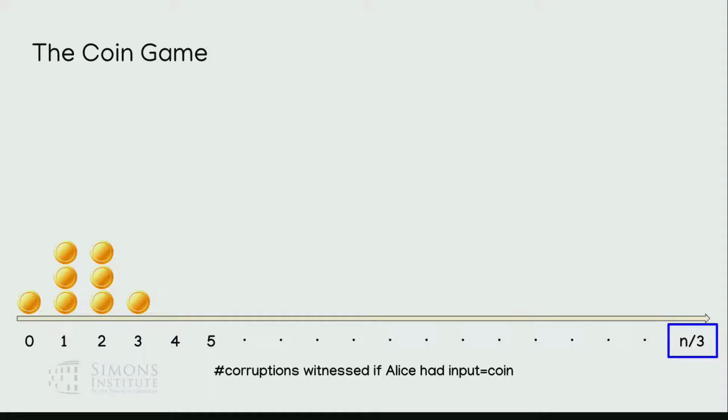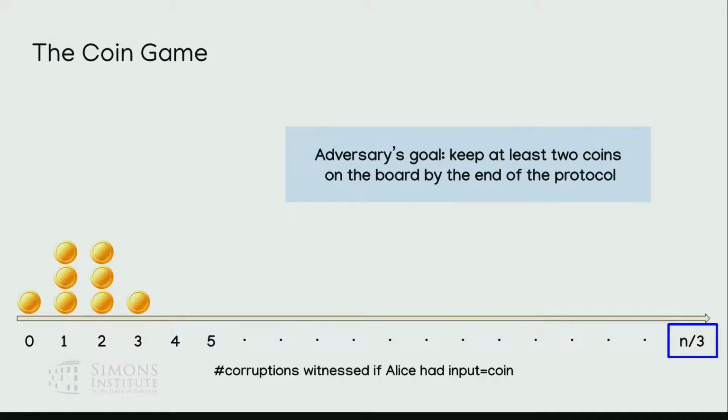Okay, so as long as there's only one coin left on the board by the end of the protocol, then Bob can figure out that's actually what Alice's message was supposed to be. The adversary's goal, on the other hand, is to keep at least 2 coins on the board by the end of the protocol. In that case, the adversary wins. Bob can't distinguish between the 2 possible options for Alice's input, and then they're very sad.